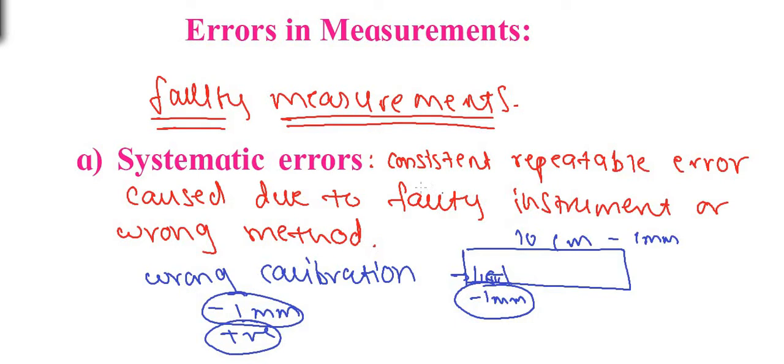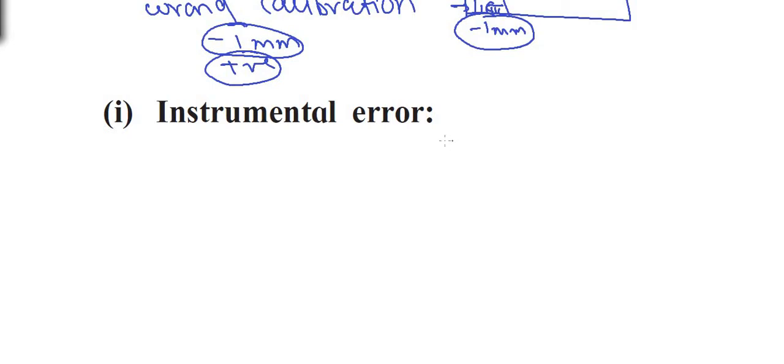And remember, systematic errors are consistently repeatable. That is, they are repeatable in every reading. Every time you use the instrument, the error will be introduced. And this is known as systematic error. First, instrumental error. As we have discussed just now, instrumental error is mostly because of wrong calibration.